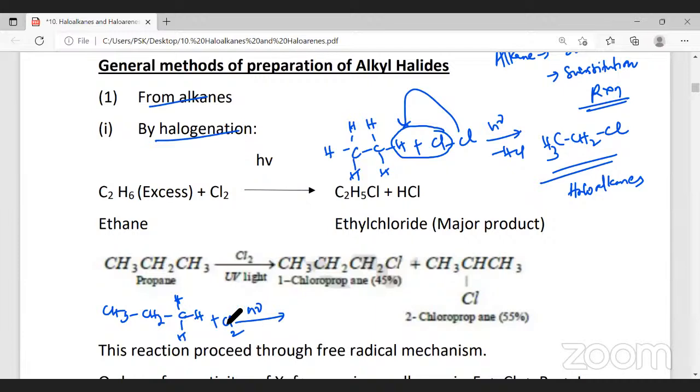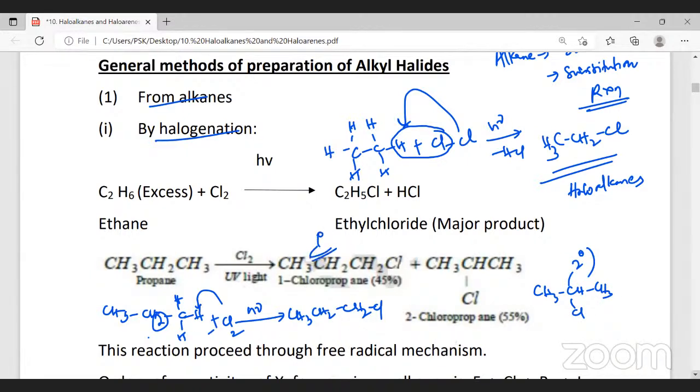One, chlorine is substituted here for hydrogen, and we get CH3, CH2, CH2, Cl. Or this hydrogen can be substituted by chlorine, and you get CH3, CHCl, CH3. This is a secondary alkyl halide. This is a primary alkyl halide.